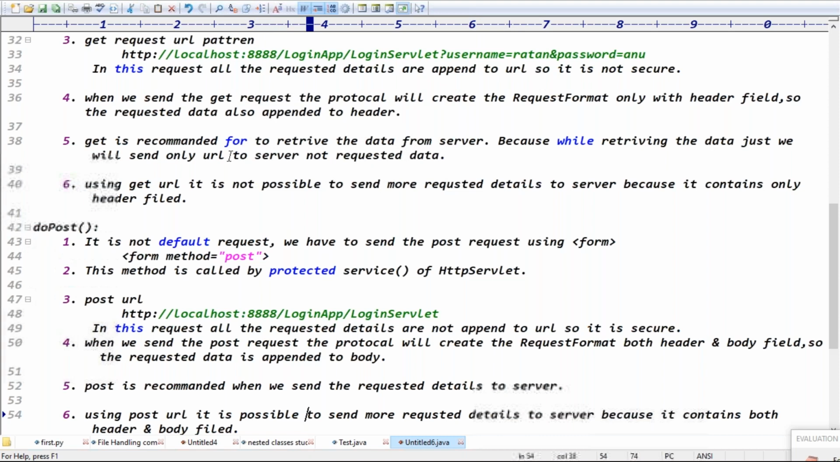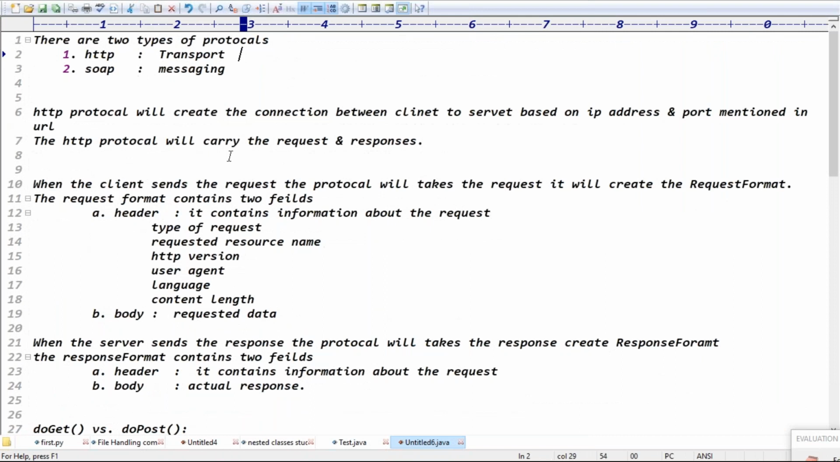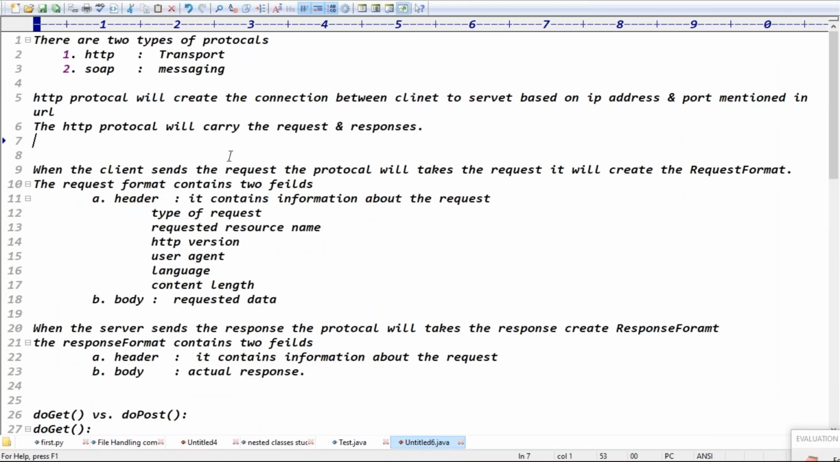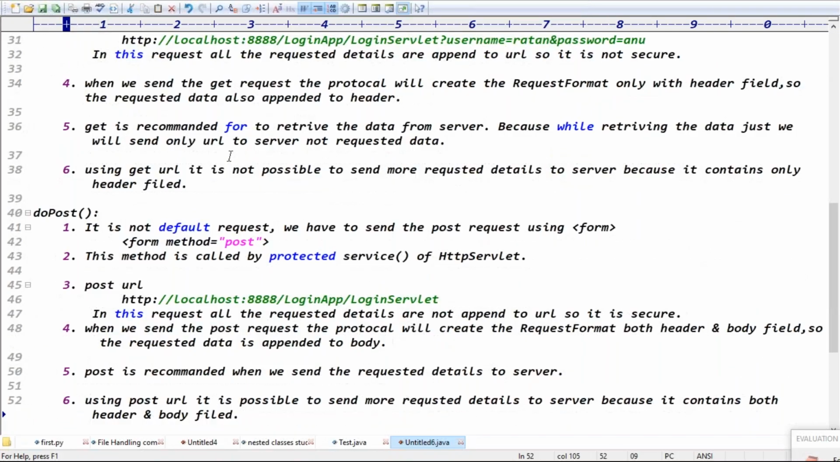That's all, guys, about doGet versus doPost, sir. And protocols are of two types: messaging protocol and transfer protocol. Try to read these points. If you still have doubts, sir, tell me.